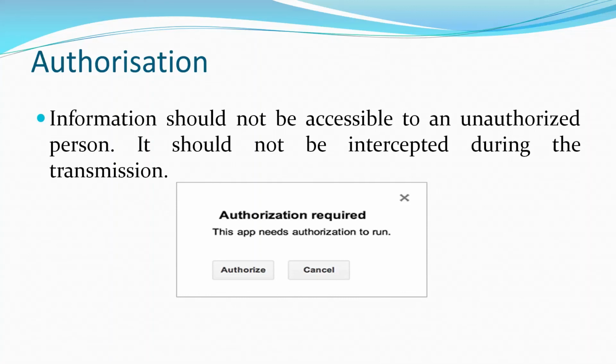Even when you buy a product from any online seller, maybe Flipkart or Amazon, first you need to create an account. You need to create a username and password. So you give your identity to them. Then they create a database entry that so-and-so customer has been created, and after that you can do the transactions. Otherwise they will not give access to certain information. So authentication and authorization are the most important characteristics of e-business security.